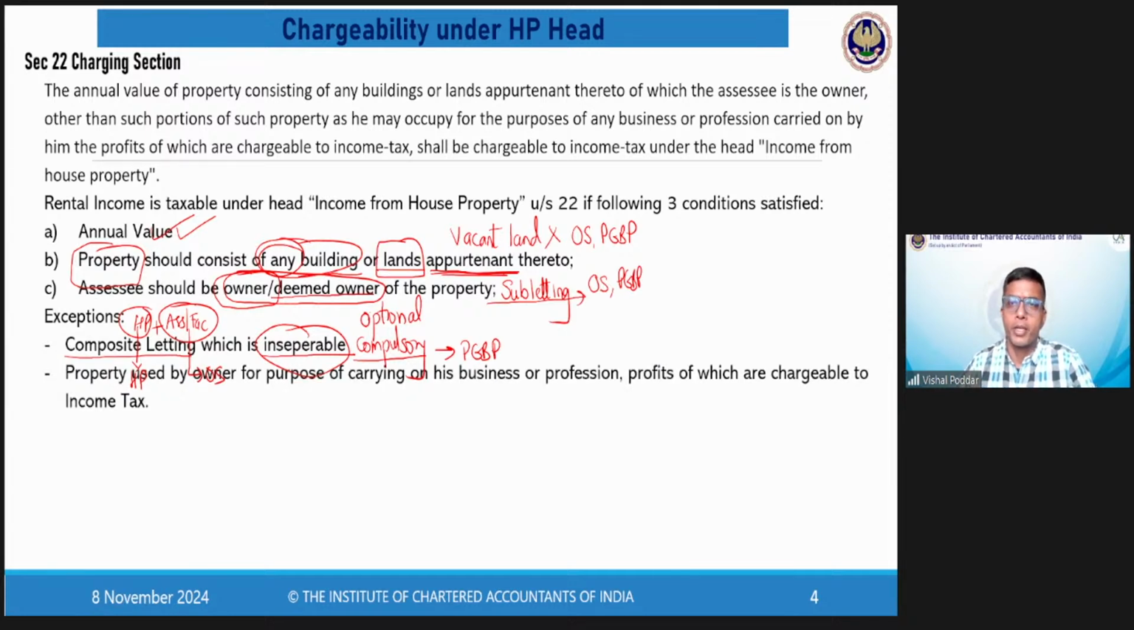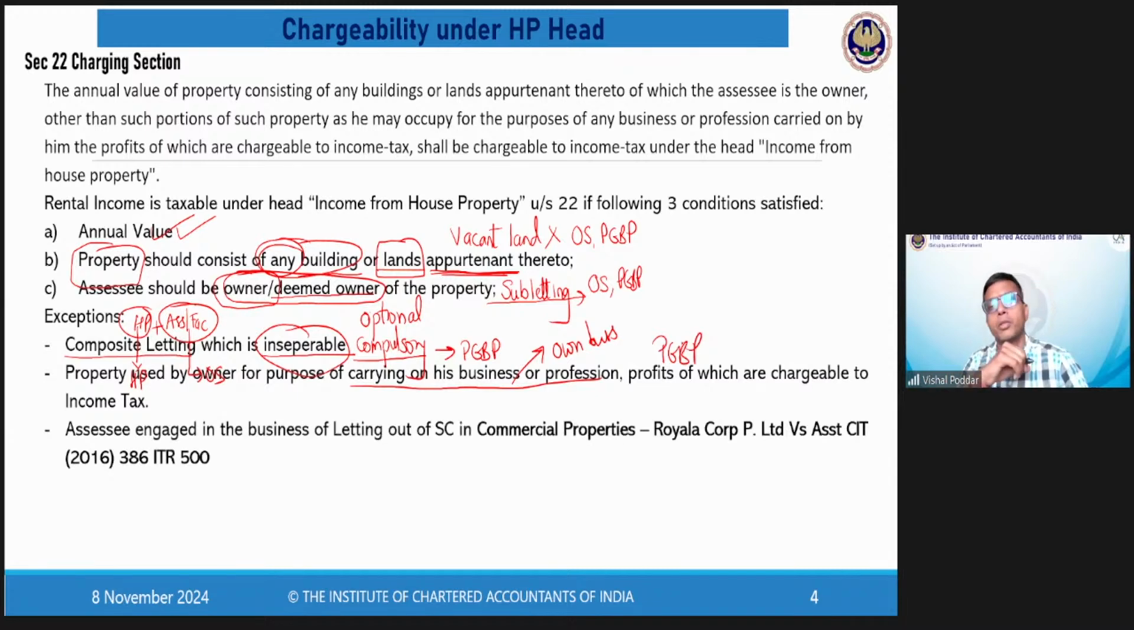Then comes another important exception, where you are running your own business in a particular property. See, I'm adding this word own, which is not appearing here, but that is what this particular point is mainly dealing with. So where you are running your own business in any property, that particular property is not covered under the head HP. Whatever incomes or expenses arise from that property would be covered under the head PGBP.